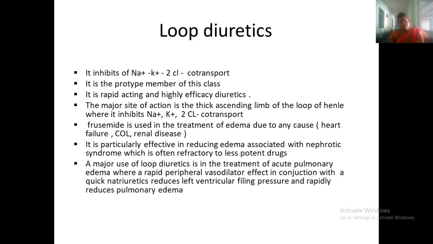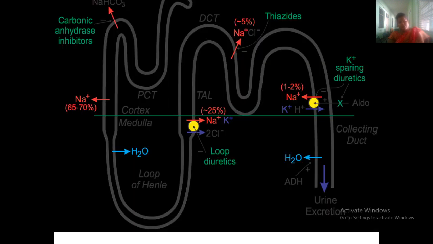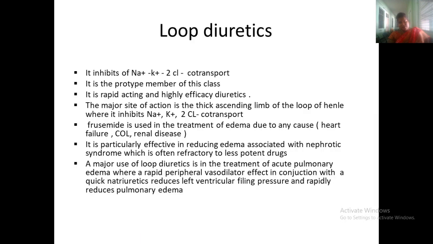Loop diuretics inhibit the sodium, potassium, chloride co-transport at the loop of Henle. It acts at the level of the loop of Henle. Furosemide is the prototype member of the class. It is a rapid acting and highly efficacious diuretic.